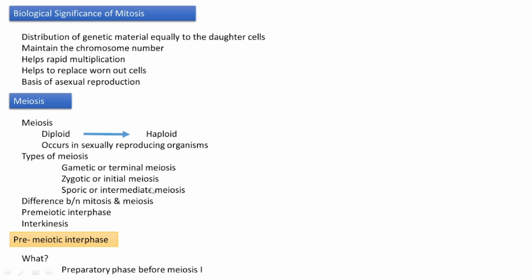First, the male gamete and female gamete fuse to form a diploid zygote, and this diploid zygote then develops into a diploid sporophyte. This sporophyte undergoes meiosis.